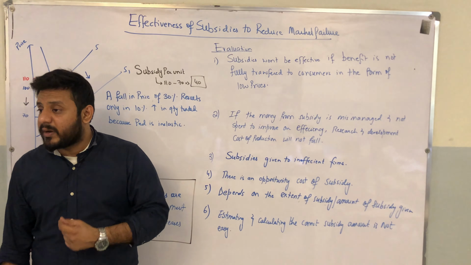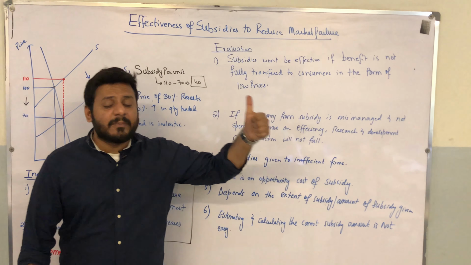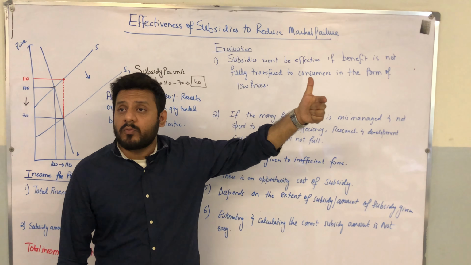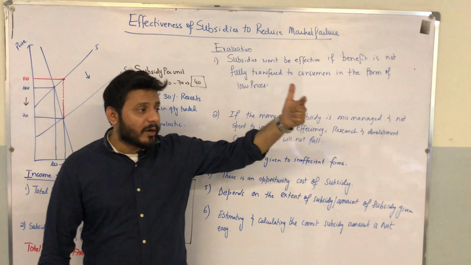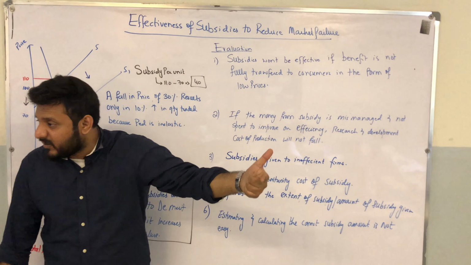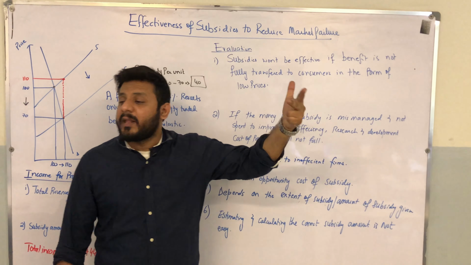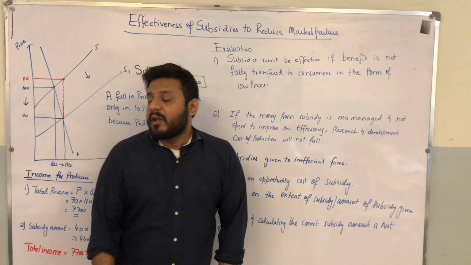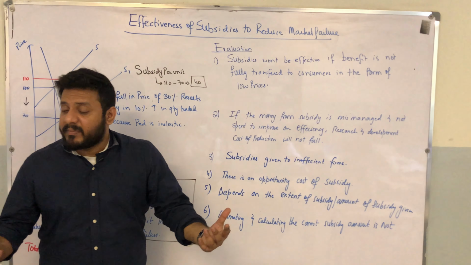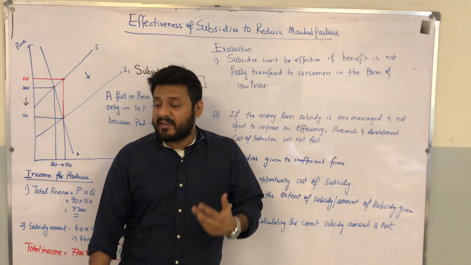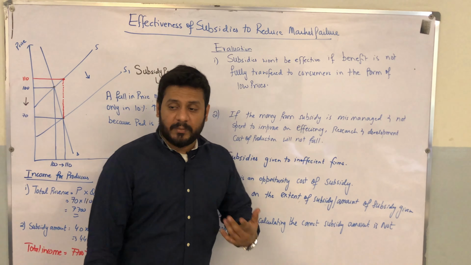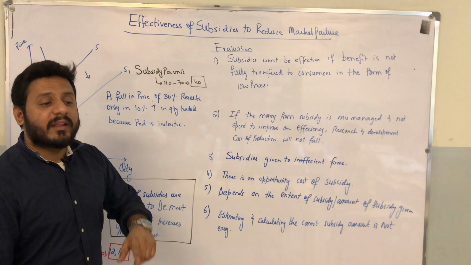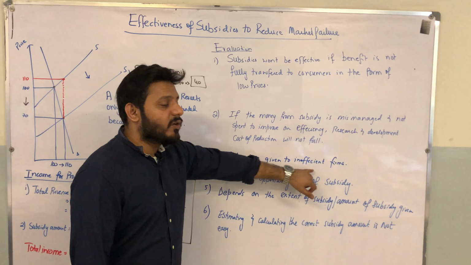Subsidy was given to increase the production of merit goods. Subsidy was given to those firms who wanted to be efficient, who wanted to invest in technology but didn't have the funds for it. Subsidy was given to exporting firms because they were facing severe competition from imported goods. So hence, it is important for firms to reinvest that money into innovation and product development, right? Number three, subsidy would totally be ineffective if it is given to inefficient firms.